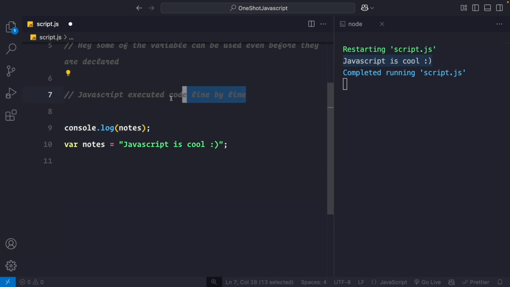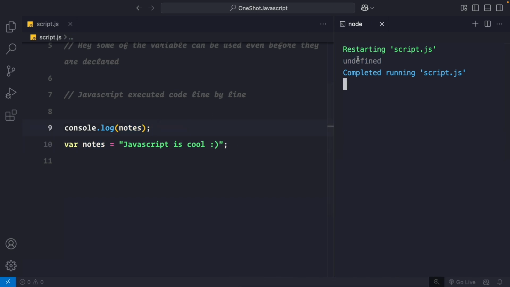Now pay attention to this line. JavaScript code is executed line by line. The moment I save this, you see I get undefined. But some of you might be thinking, hey, don't you think we should have got an error? We are trying to access notes even before we have declared it. Why did we get undefined and why not an error?